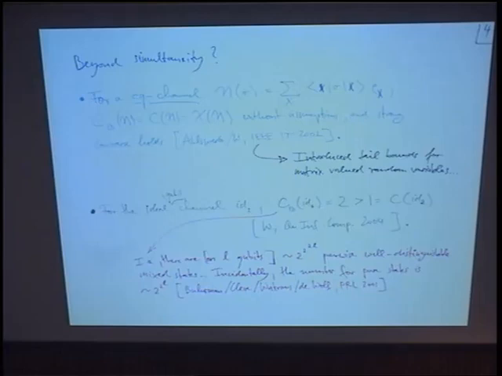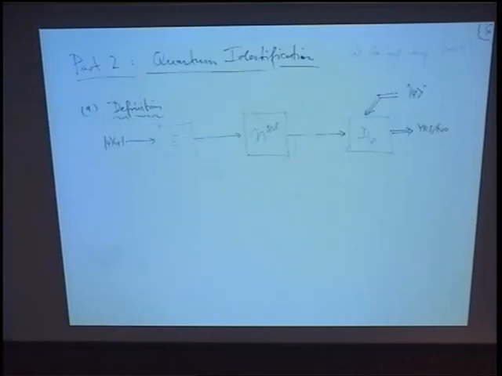So that was the state of the art in 2004. I think I even wrote a second paper where I tried to develop these ideas a little bit further, but basically the only channel that we understood was the ideal channel. So it required changing tracks. In fact, you will see that looking at this even more obscure problem of quantum identification eventually also says something about the original problem.